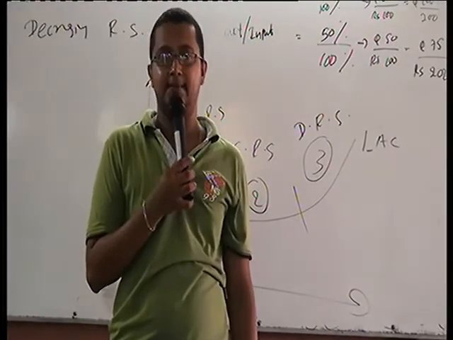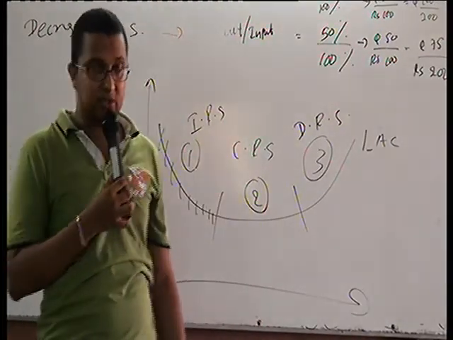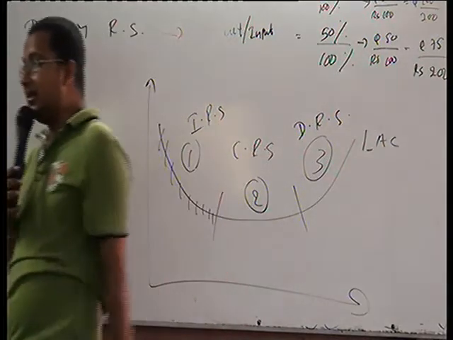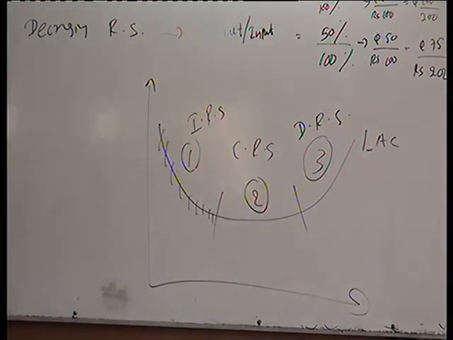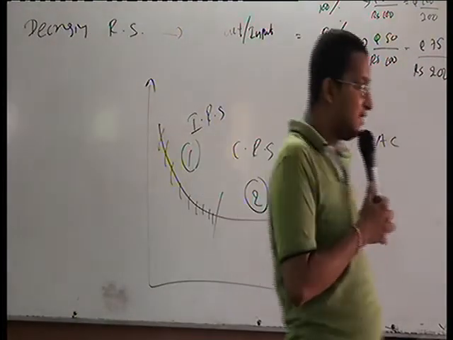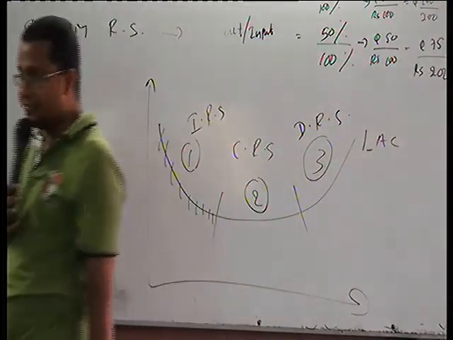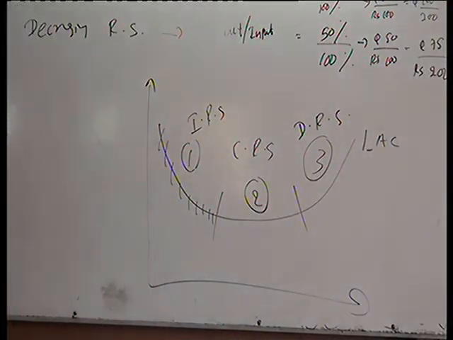Economies of scale. So within bracket you can write down economies of scale, within bracket reasons for increasing return to scale. Reasons for increasing return to scale. Right, we'll go through.